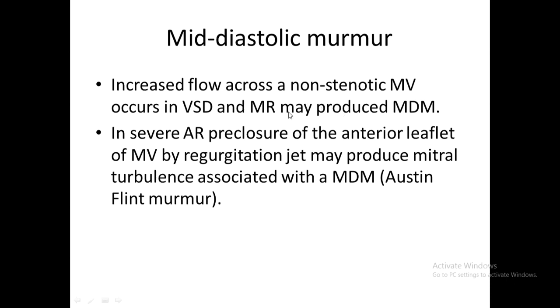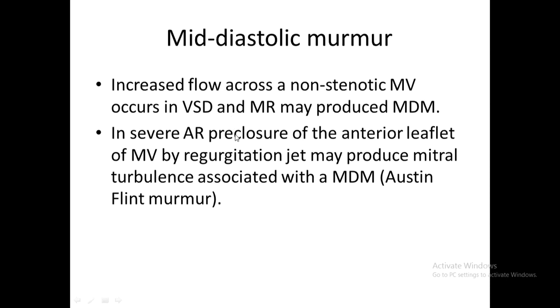So in VSD and MR also, in MR what happened? The stroke volume goes into the aorta. Some of the blood goes back because the valve is not closing properly in the mitral region. So blood is going back into the left atria. Again, that blood is coming back. So it produces an MDM. That is also one functional murmur.